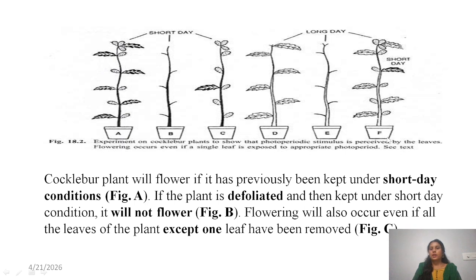In pot F, all the leaves they exposed to long day and only one leaf they exposed to short day. Only by exposing one leaf to short day, it stimulates the flowering. By this experiment, they concluded that the leaf is the organ. Not only this, from the leaf, how do we transfer this signal to the plant, or how is it transferred to the inflorescence?